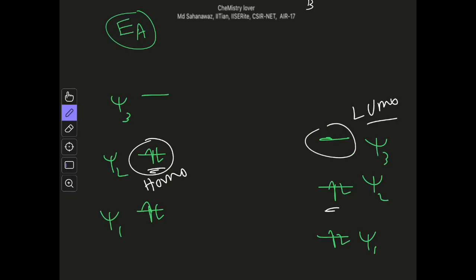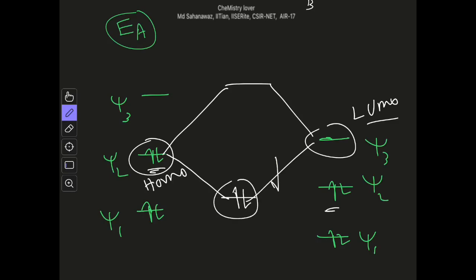So these two can also interact. If these two interact, we again get two orbitals, but now only the low energy orbital will be filled. So overall there is stability because the upper orbital is empty, so overall there is a bonding situation.